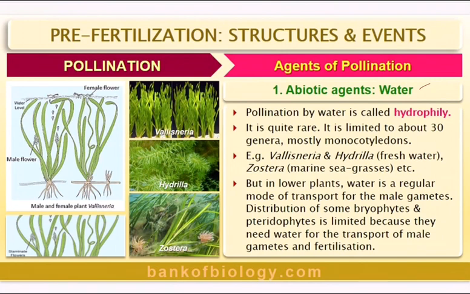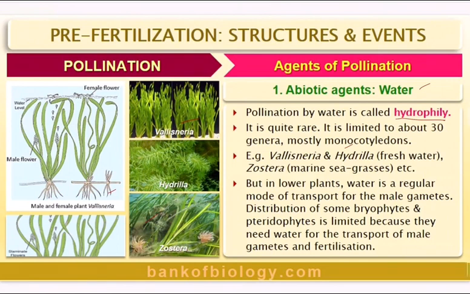Now we come to the second one, water. Hydro means water, so hydrophily. Pollination by water is called hydrophily. It is quite rare. It is limited to about 30 genera, mostly monocotyledons. Example, Vallisneria. You are able to see the photo, Vallisneria.